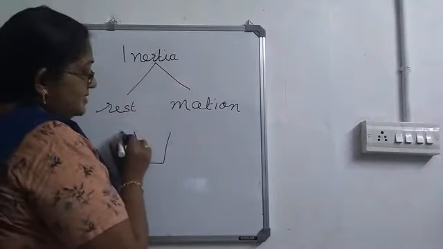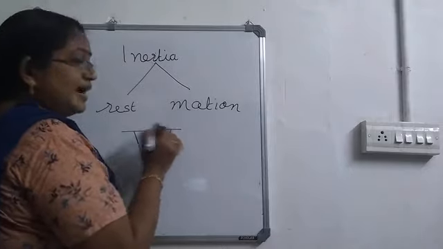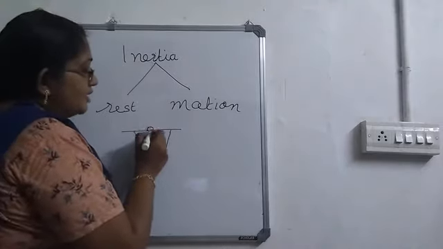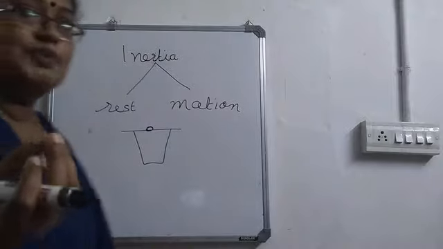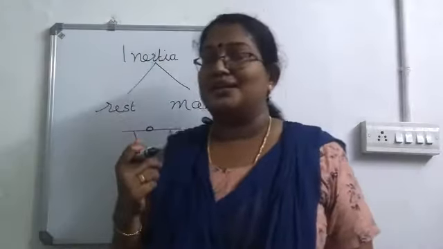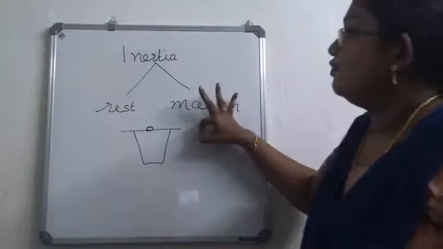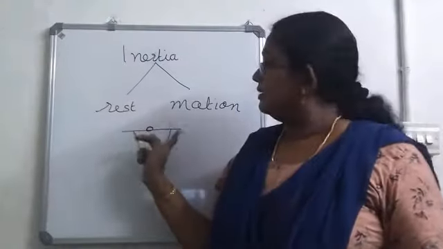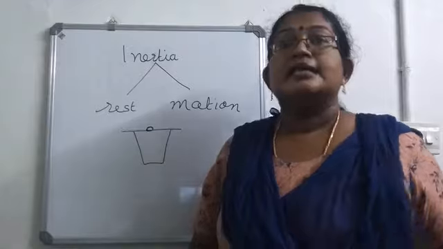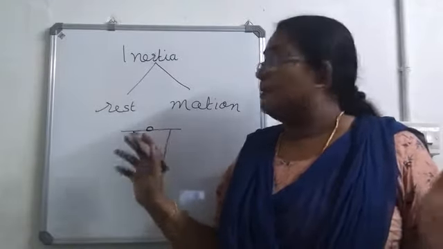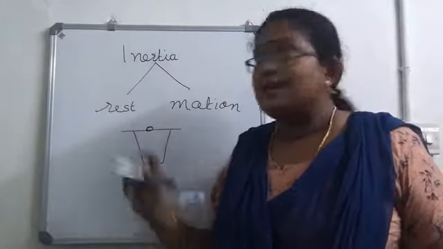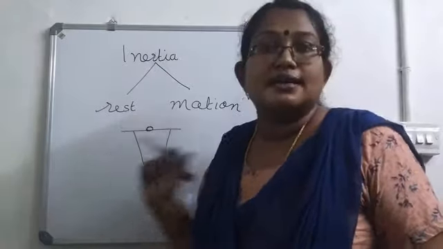A glass vessel, above that a piece of cardboard, and on the center of the cardboard let us keep a 5 rupee coin. Why did I keep a 5 rupee coin? Because its mass is more. Now, if you flick on this cardboard, what happens? The cardboard will fly away. What happens to the coin? The coin will fall on the glass.